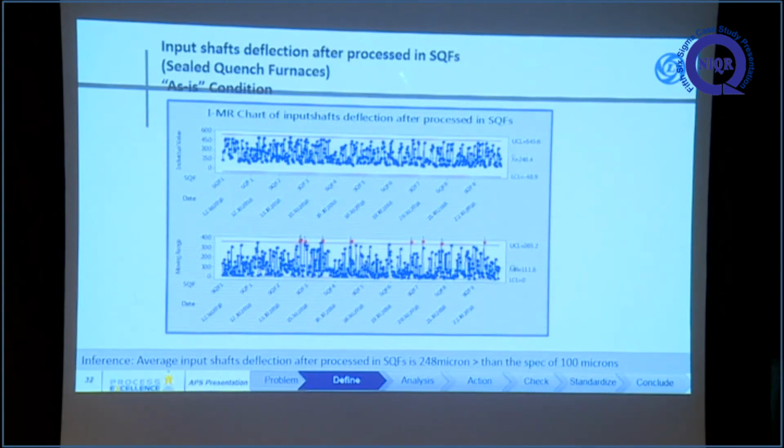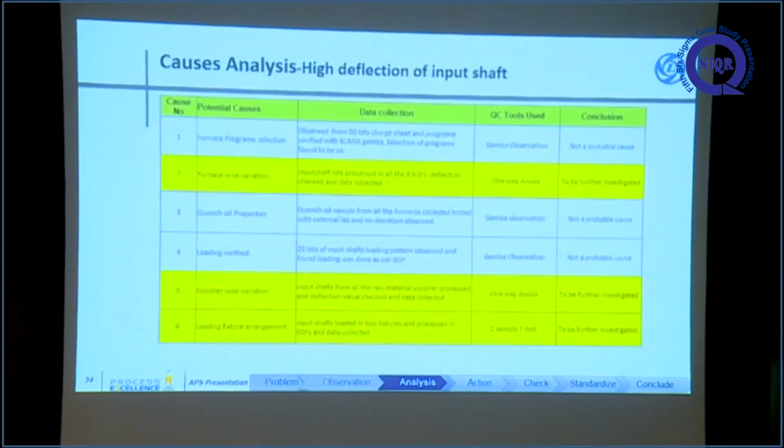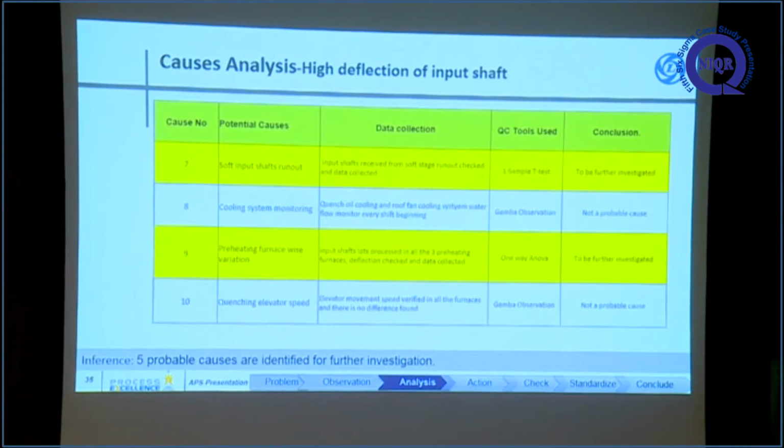So the input shaft deflection after this major heat treatment process, we measured as it is. The average input shaft deflection after the process is 248 microns. But for a better operation in the manual straightening machine, it should be below 100 microns. Only shafts below 100 microns can we easily straighten manually. But here it was observed the average is 248 microns. So we analyzed the causes for this defect, the high deflection of input shaft in the SQF process. We identified 10 probable causes and analyzed each and every cause. Finally, 5 probable causes were identified, and we are concentrating further investigation on those.